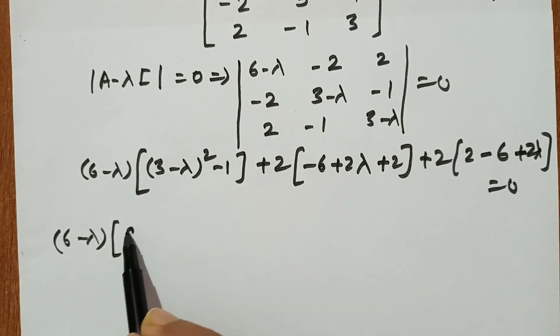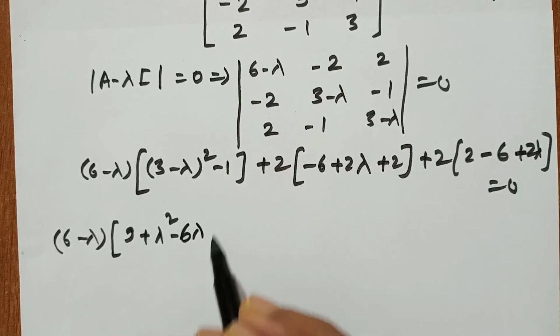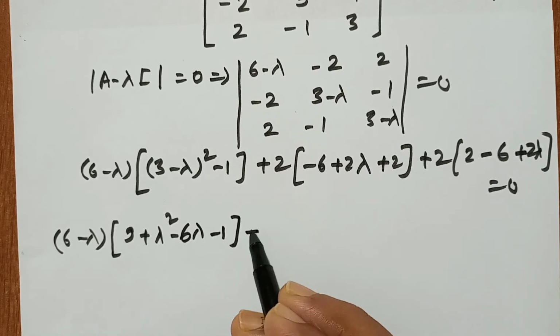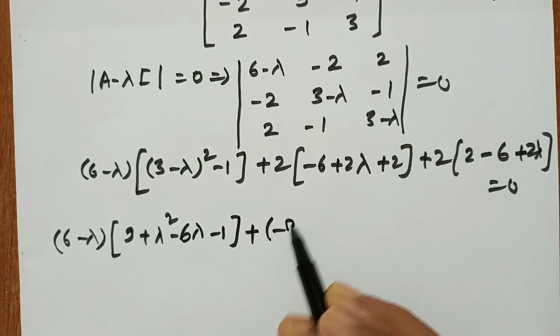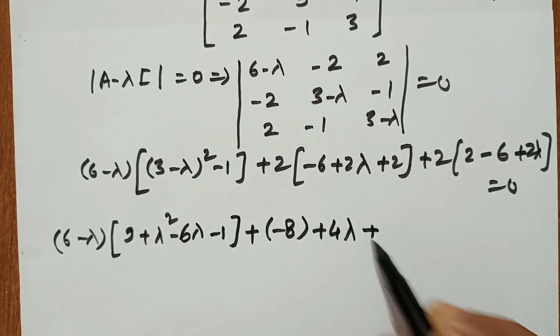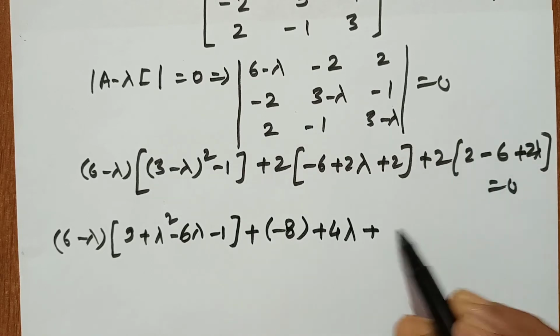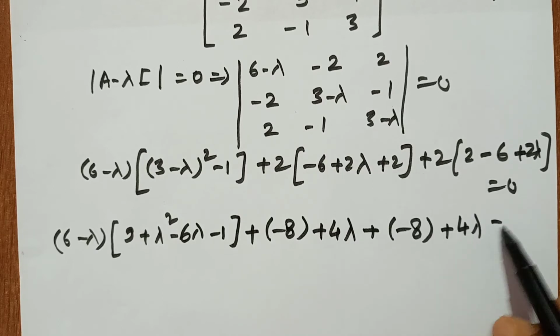So we get 9 plus lambda square minus 6 lambda minus 1, then minus 8 plus 4 lambda, and again minus 8 plus 4 lambda, equal to 0.